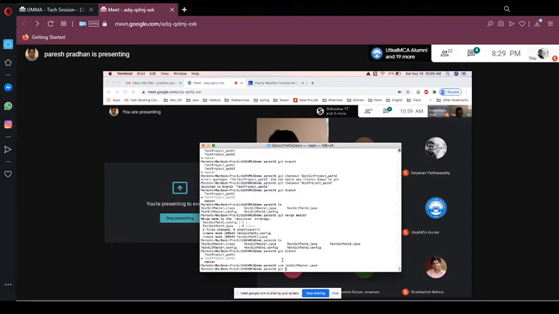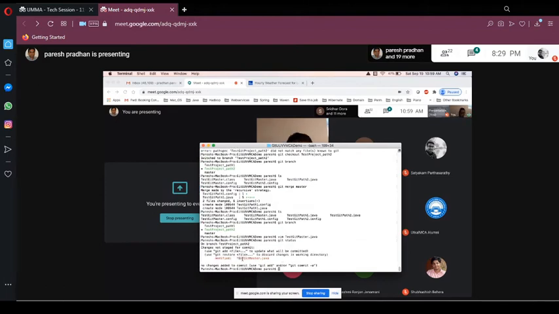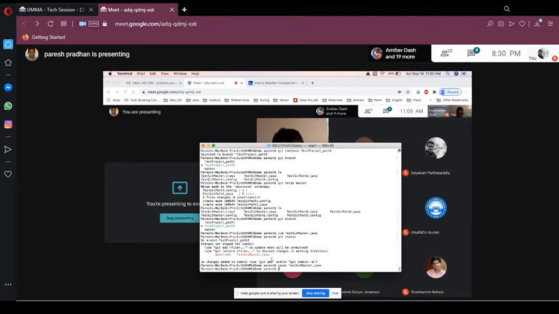Let's run git status. It will say your test git.java is now modified. Following? Let's run javac, compile this file also. It compiled, and you can run it also. Let's run that file also.